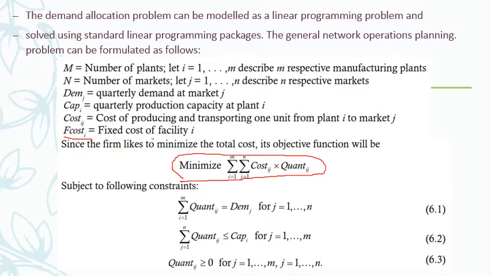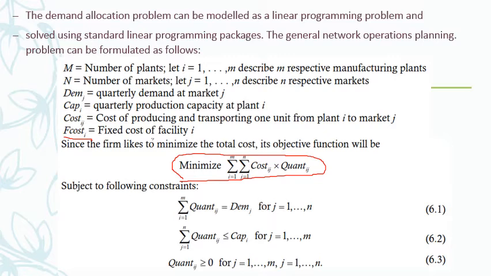That is why the variable cost is dependent on two factors. One is the producing and transporting cost Cij multiplied by the quantity produced Qij. Why Ij here? From plant i I need to transport it to market j, and that's why Cij. There could be multiple markets and multiple plants, and I have to iterate: I transport from the first plant to the first market, first plant to the second market.